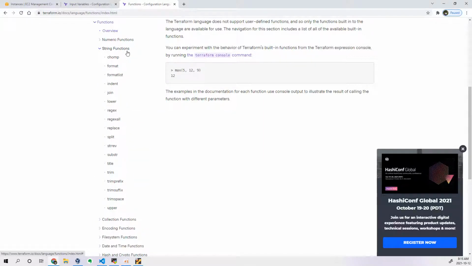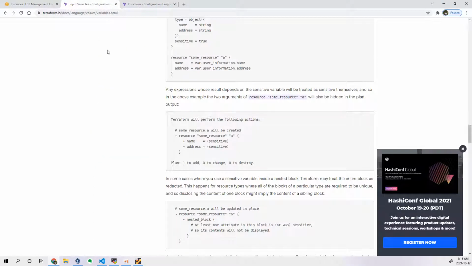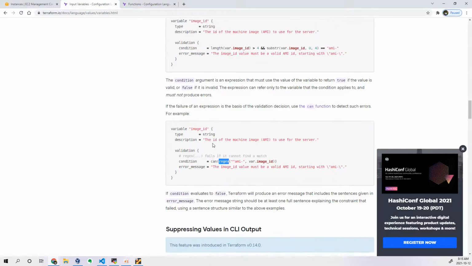So in this way we can use any sort of functions in order to add logic to our validation. It doesn't mean that only these kinds of functions are allowed. No, it depends upon the situation, what logic you are trying to add. For this logic, length function and substr function is more than enough, so that's the reason we have written that. So you can read this documentation for functions and their validations.